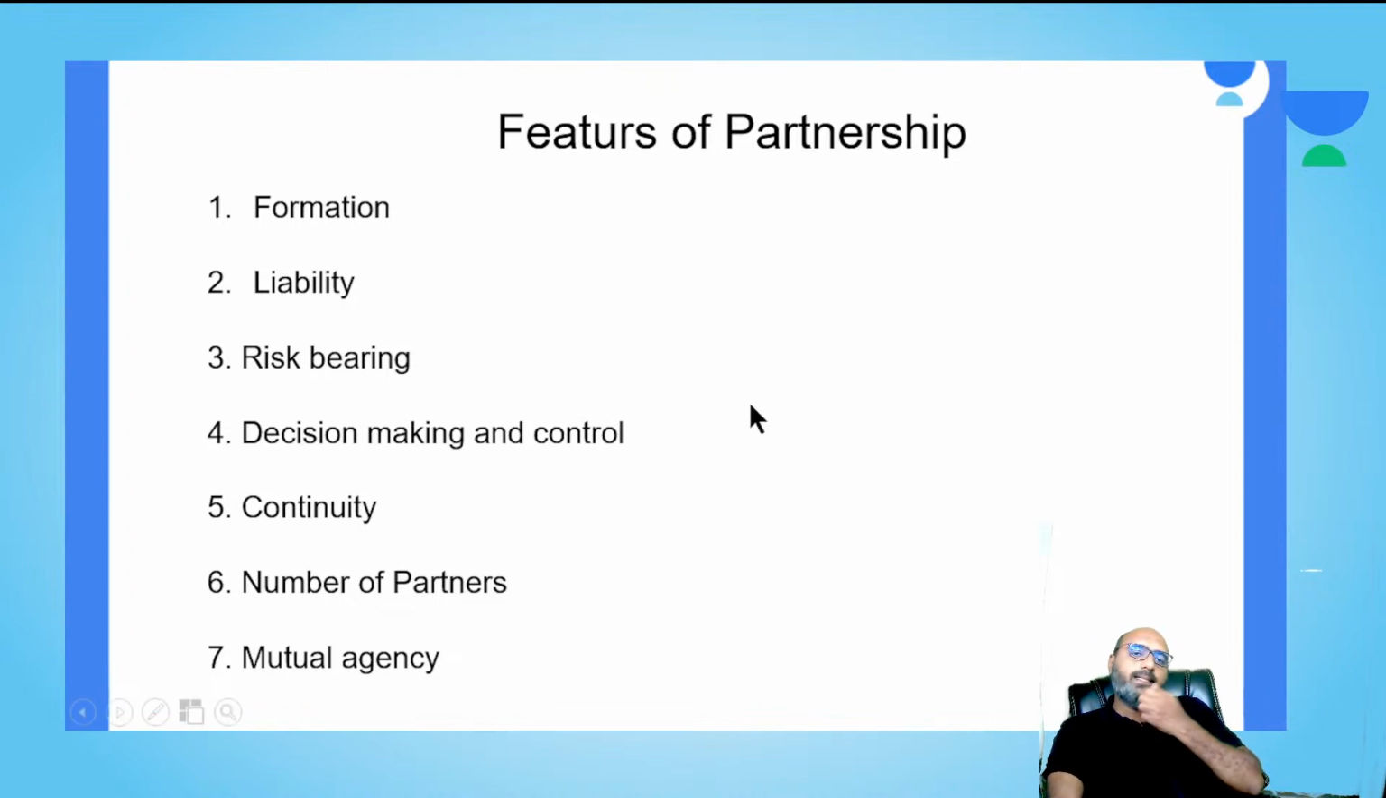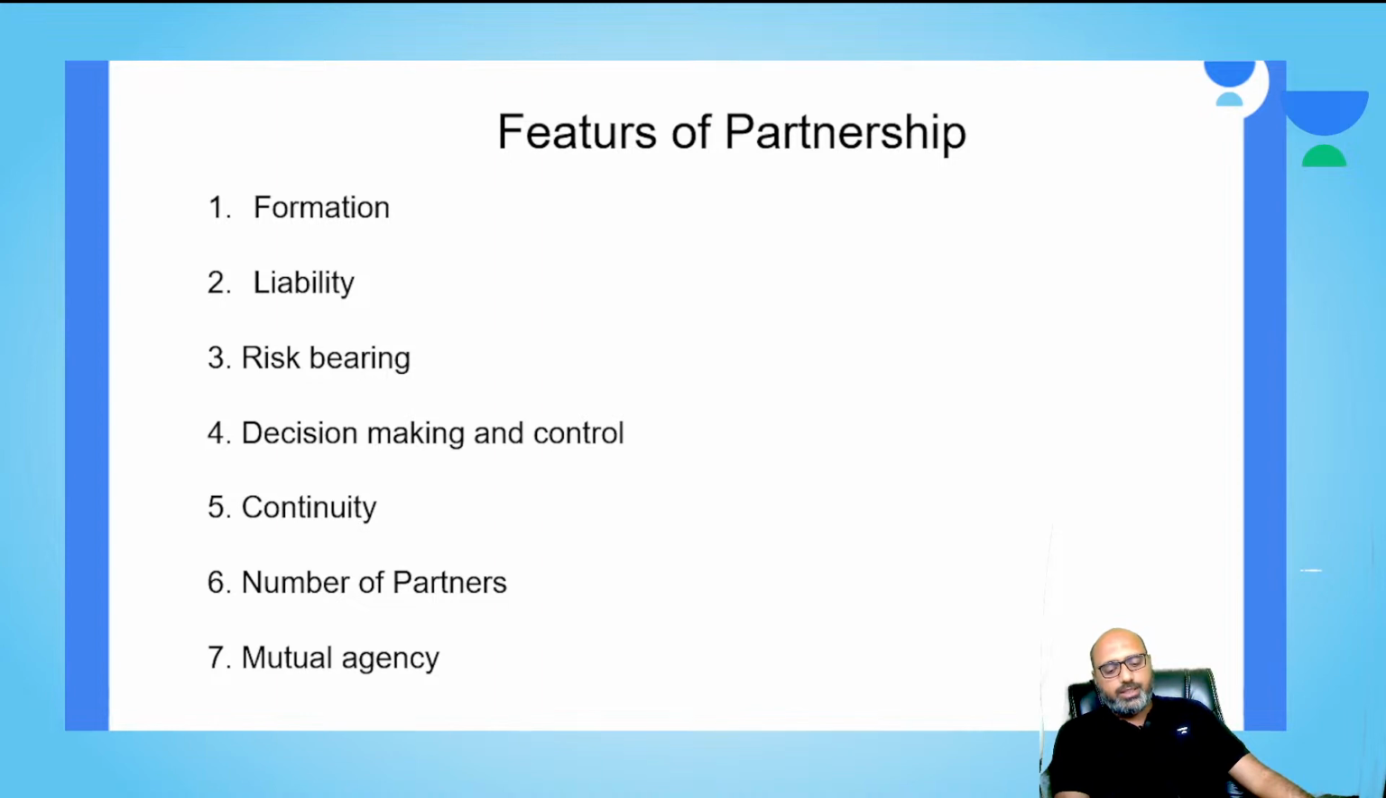Understood, guys? That is the formation of the partnership. Now let's understand what the liability is. Here, the partner of the firm has unlimited liability. Personal assets may be used for repaying debts in case the business assets are insufficient. Further, the partners are jointly and individually liable for the payments of the debts.